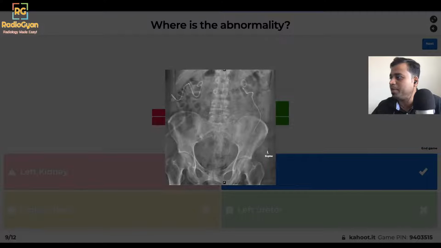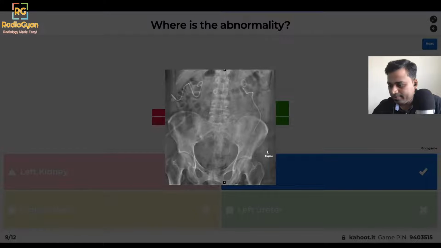What we see is bilateral nephrostomy tubes. The reason that I kept that portion of the study is just to give you an idea that there's something going wrong with the kidneys. Now let's look in the region of the bladder. What we see here is this mottled kind of appearance in the region of the midline pelvis. So what could that be in a patient who has, say, bilateral nephrostomy tubes? Say there's some GU pathology going on. A mottled appearance in the midline pelvis, what can you think of? Let me know in the chat.